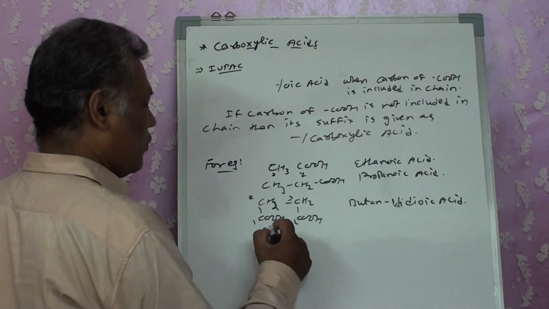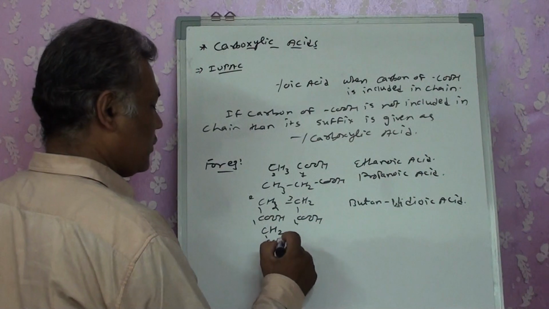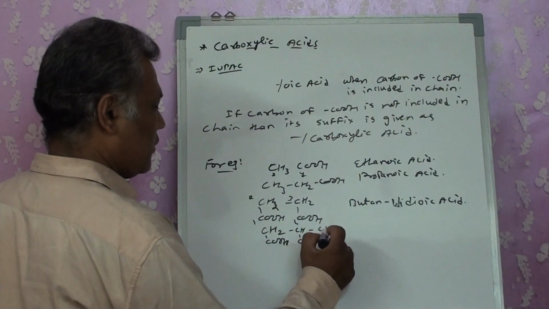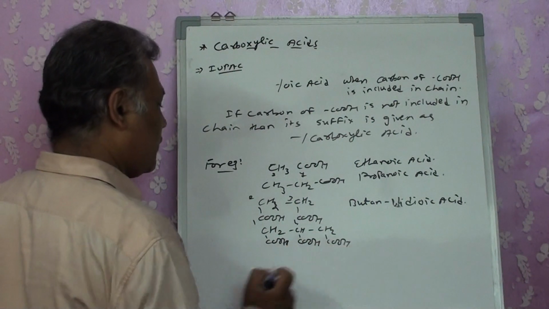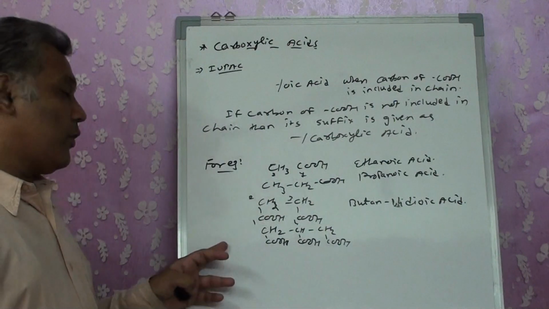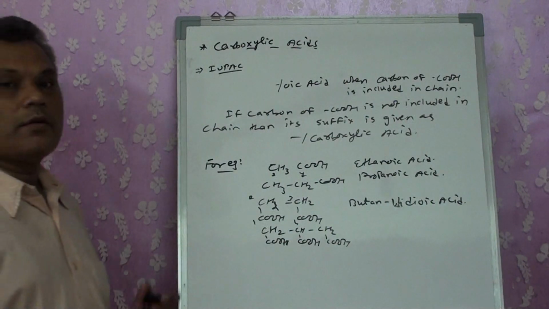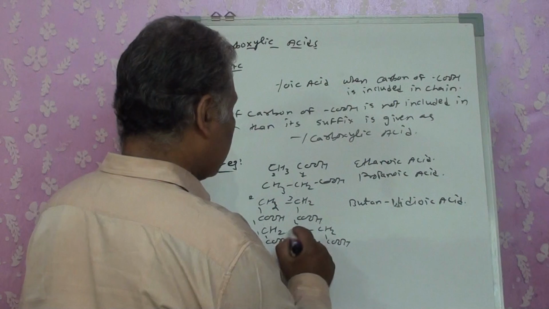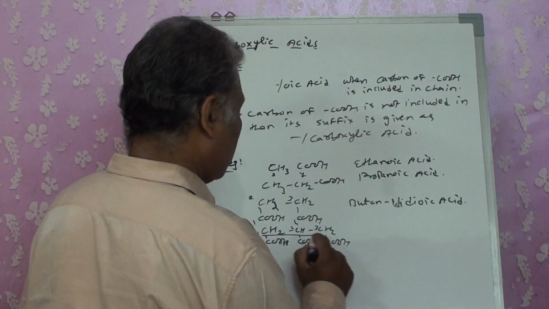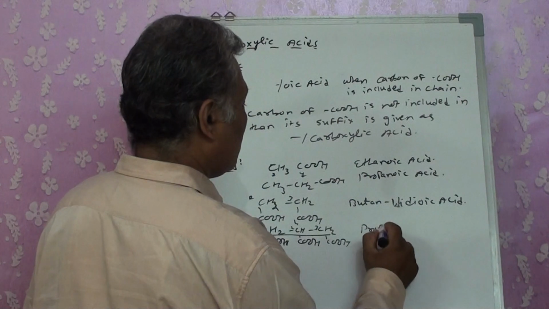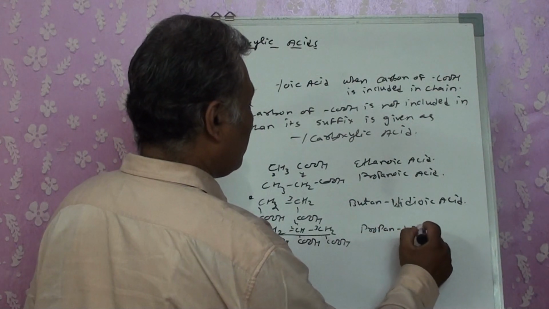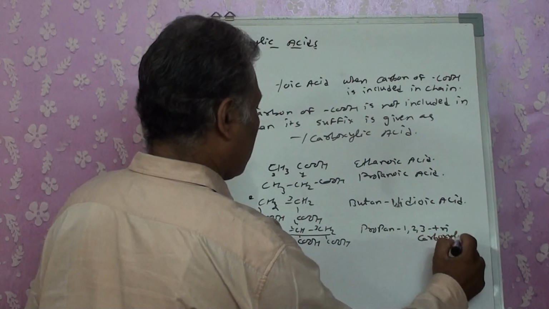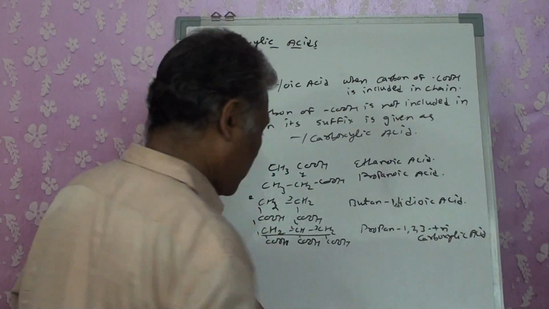But now suppose CH2COOH, CHCOOH, CH2COOH. Even if I try to get the COOH groups into the chain, all 3 cannot be taken into the chain, and that's why we consider only carbons 1, 2 and 3 as the chain. We write it as propane-1,2,3-tricarboxylic acid.